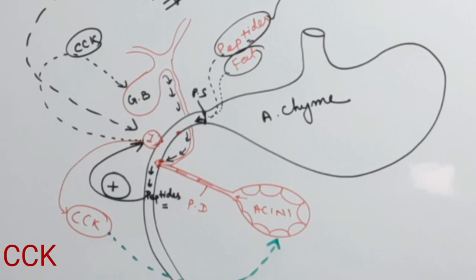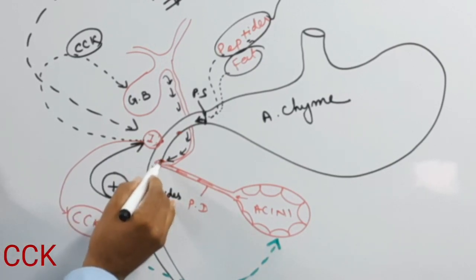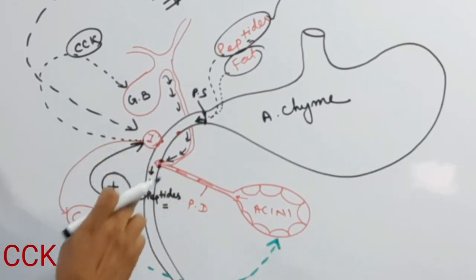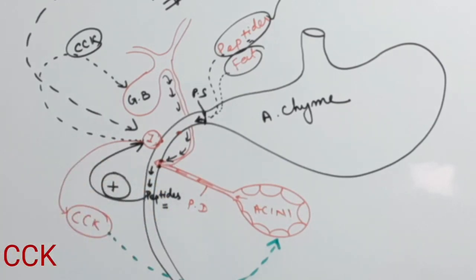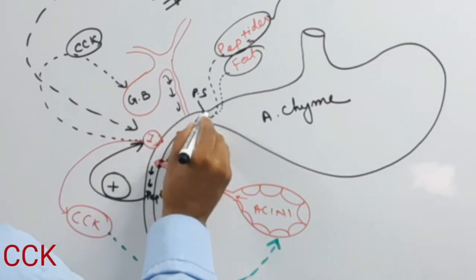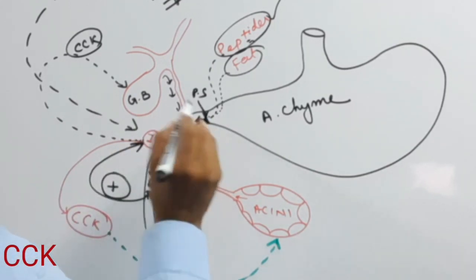The relaxation of the sphincter of Oddi is also controlled by CCK. The sphincter of Oddi is present at the hepatopancreatic opening on the duodenal side, and it is relaxed by CCK. CCK also causes contraction of the pyloric sphincter, meaning it is closed.